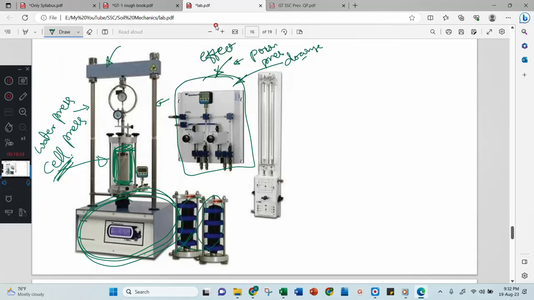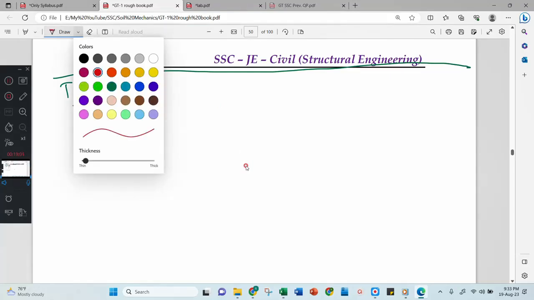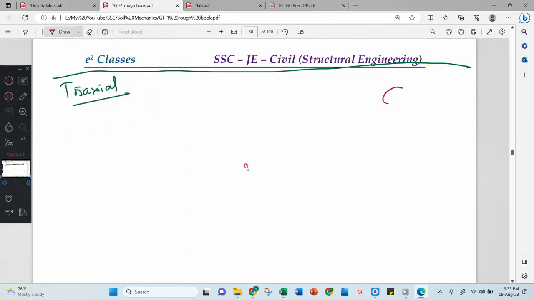Okay, now look here. This is all about the triaxial test apparatus. Now I will explain how exactly the triaxial test is done. Here you consider a soil sample in cylindrical form. Usually the diameter of this cylinder is D, and the height h is equal to 2 times the diameter. D and 2D is your cylinder. This cylinder will be kept here.